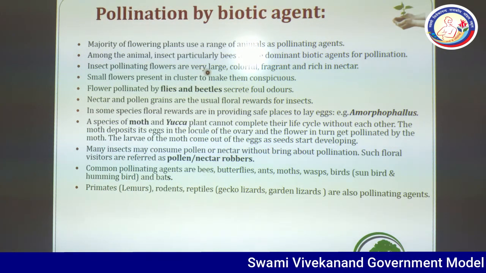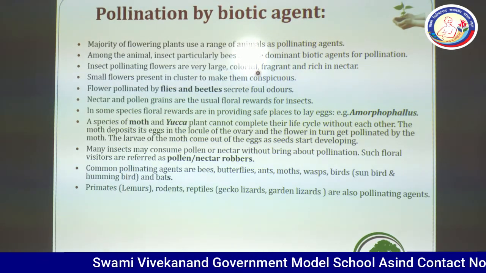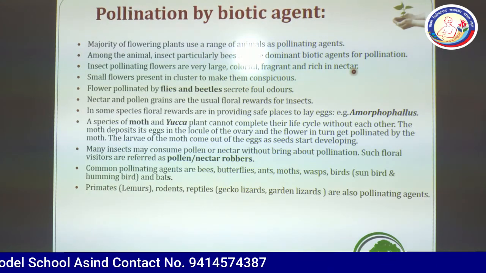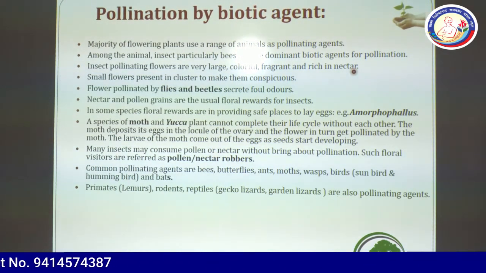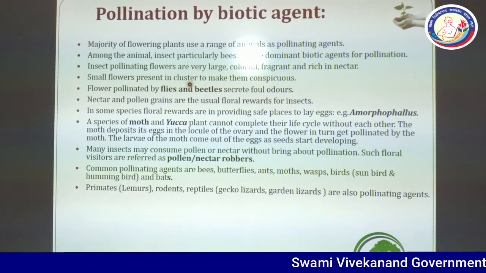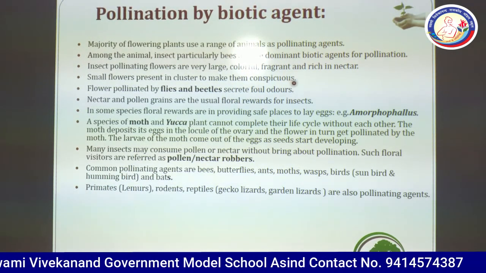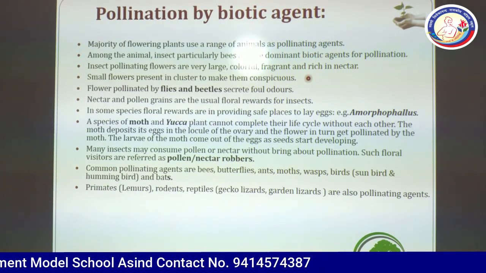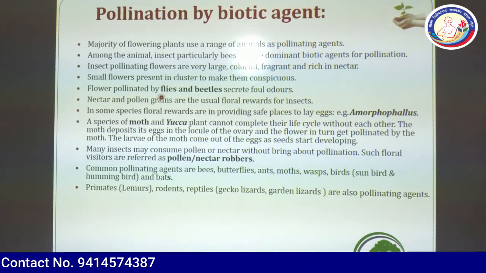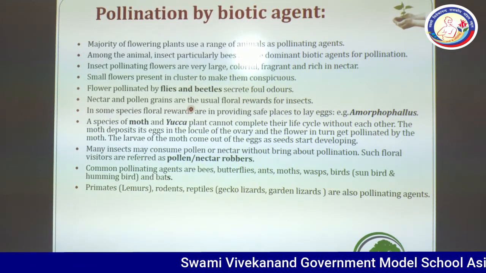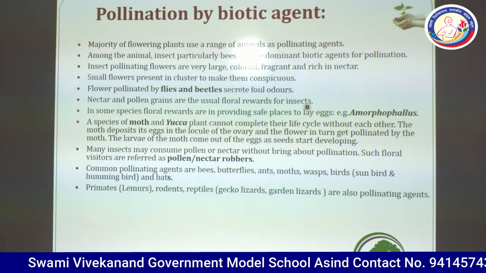Insect-pollinated flowers are very large, colorful, fragrant, and rich in nectar. It means they attract the insect for pollination. Small flowers are present in clusters to make them conspicuous, for example in marigold. Flowers pollinated by flies and beetles secrete foul odors, a bad smell. Nectar and pollen grains are the usual floral reward for insects.